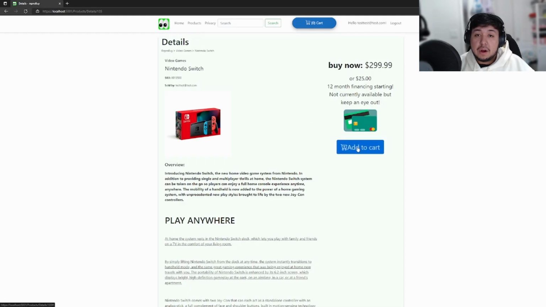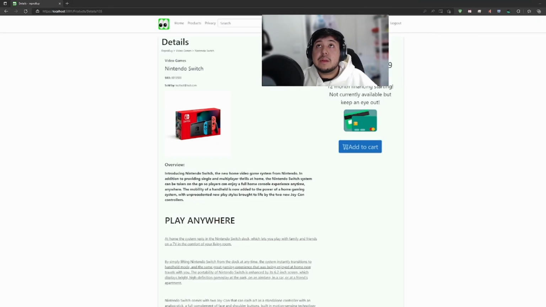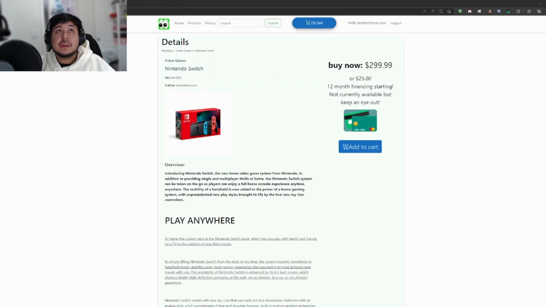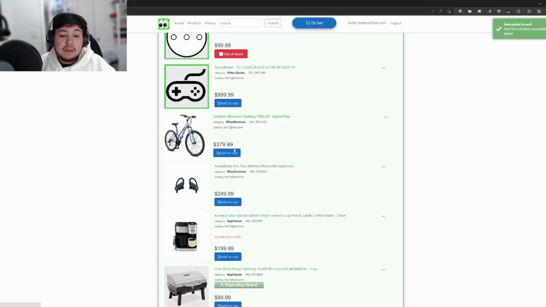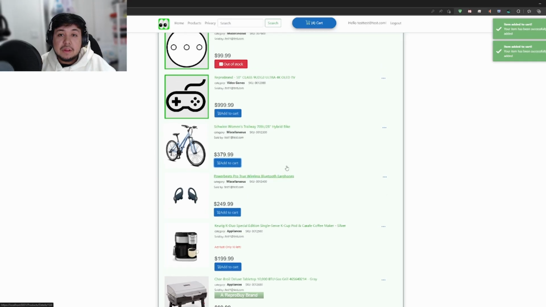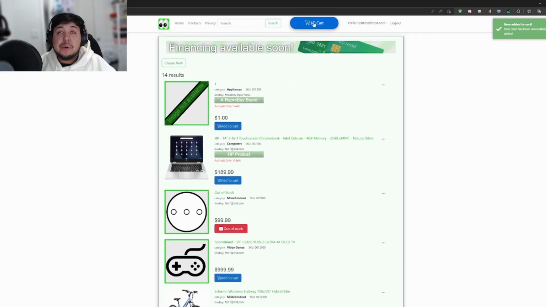If I press add to cart, a pop-up shows up and it says item has been added to cart. You might not be able to see that, but if I were to change the camera on this side, I press add to cart again. There you go. Now there's a notification saying that I am able to buy a product. So now let's say I want to buy this computer. Looks like a good deal. And let's buy this bike as well. So now I have 4 items in my cart.